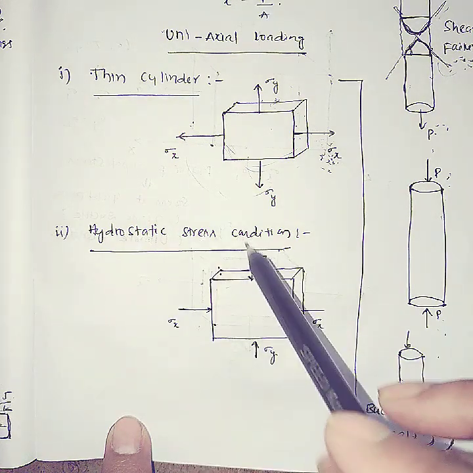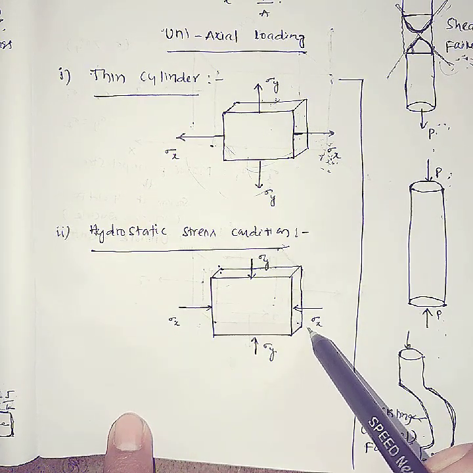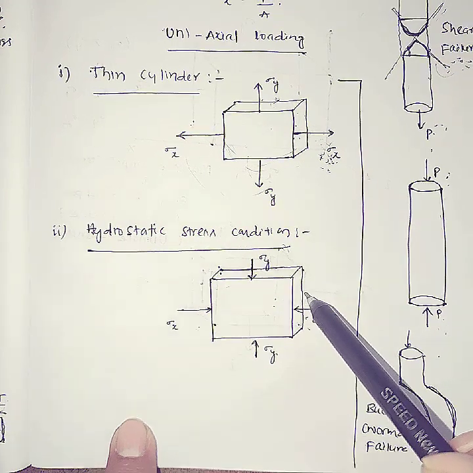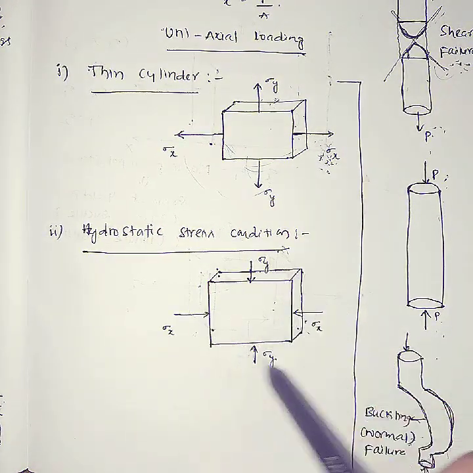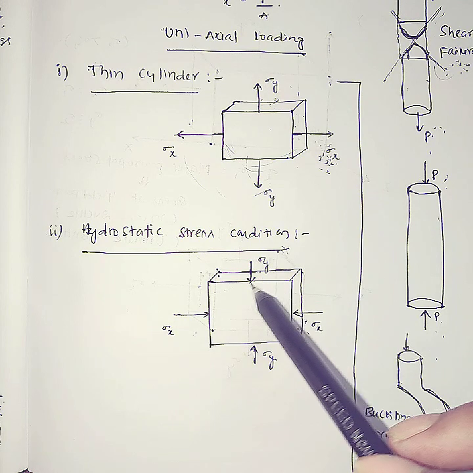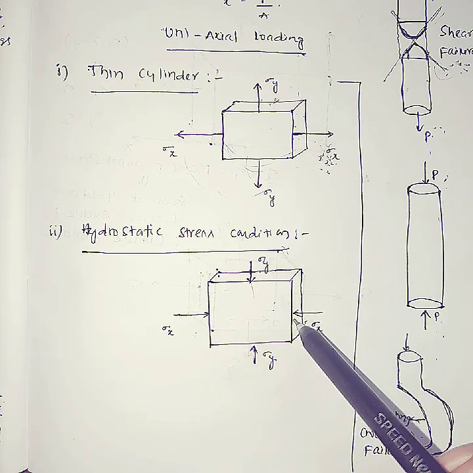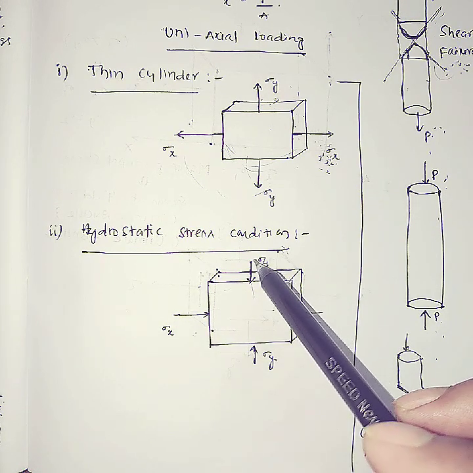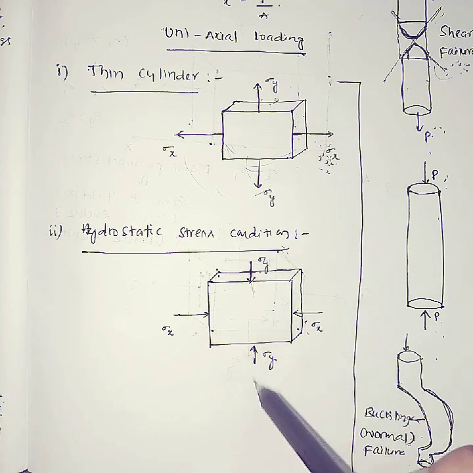Now consider a hydrostatic condition. In a hydrostatic condition, the failure will be a normal failure, because all the loads are compressive. Hydrostatic means bulk stresses are acting on a body.